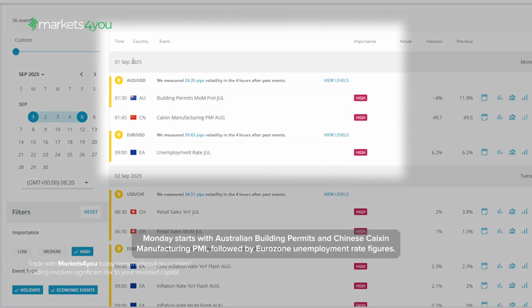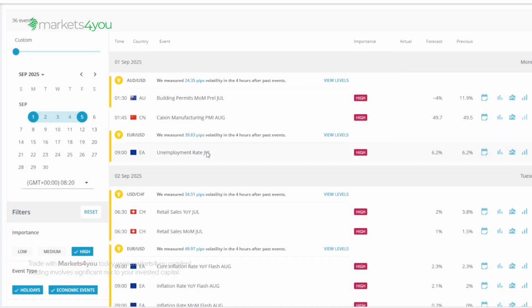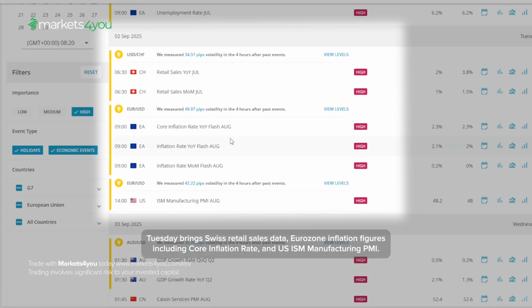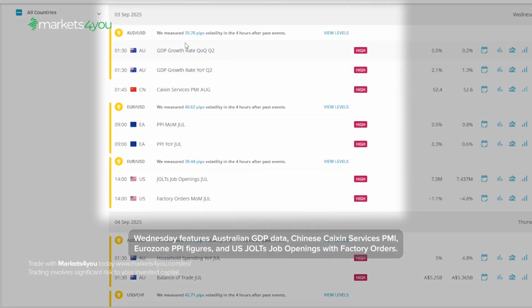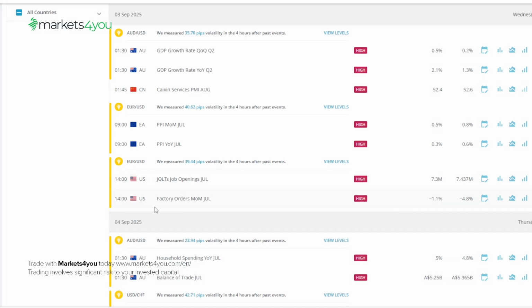Monday starts with Australian building permits and Chinese Caixin Manufacturing PMI, followed by Eurozone unemployment rate figures. Tuesday brings Swiss retail sales data, Eurozone inflation figures including core inflation rate, and US ISM Manufacturing PMI. Wednesday features Australian GDP data, Chinese Caixin Services PMI, Eurozone PPI figures, and US JOLTS job openings with factory orders.